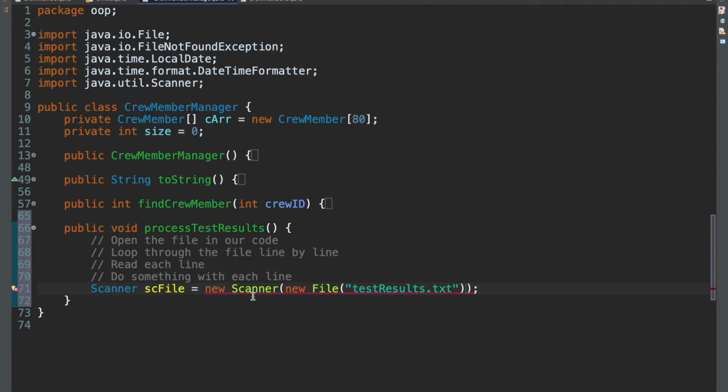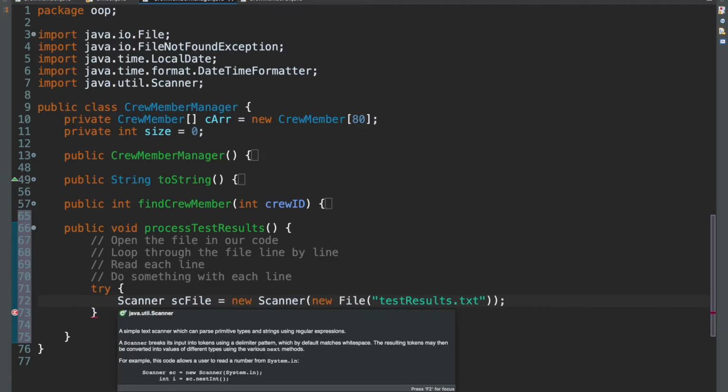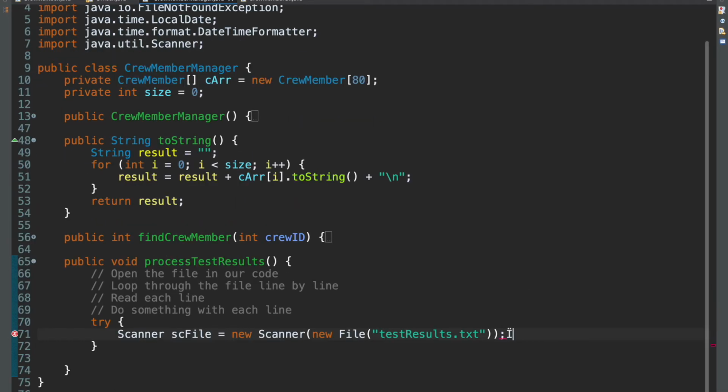That's our file name. And then remember, we have to deal with this error, unhandled exception, which means we have to have our try and catch. Try and catch like that.